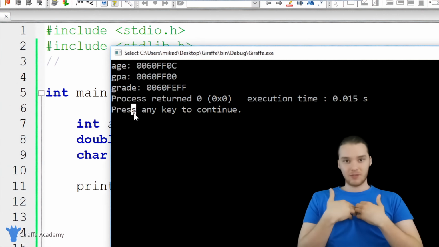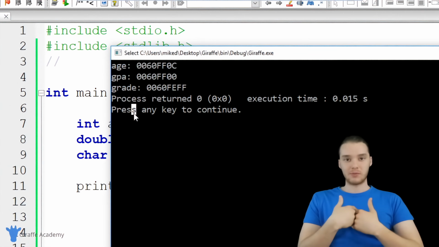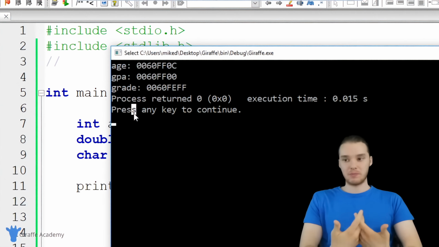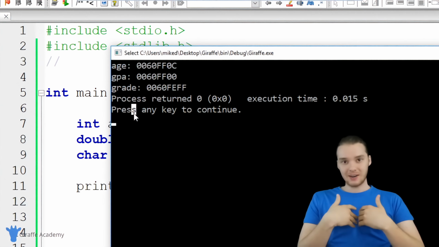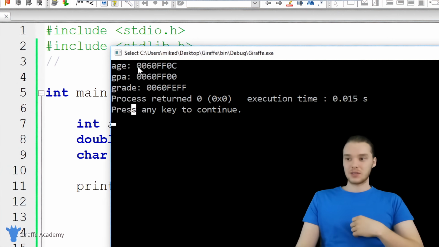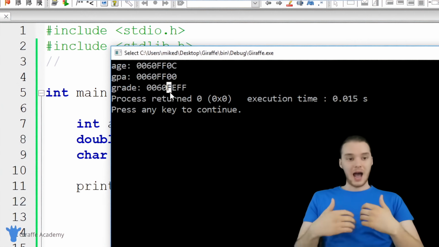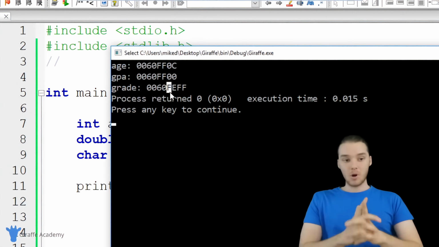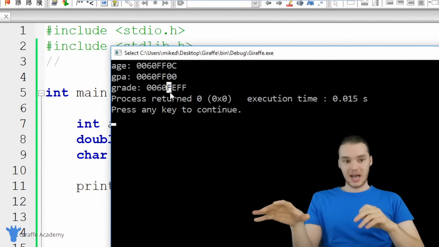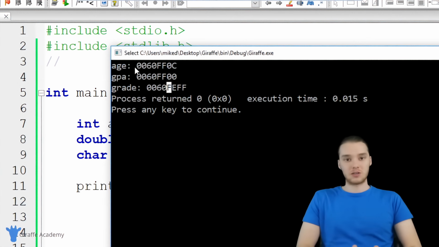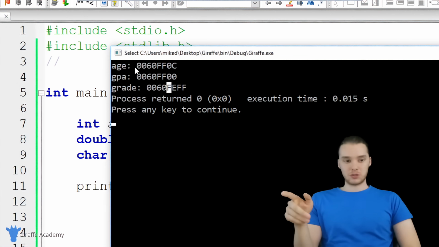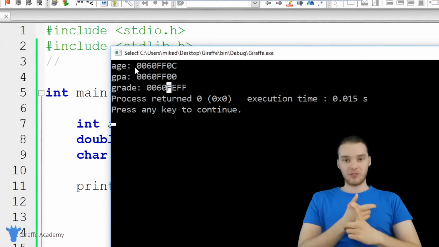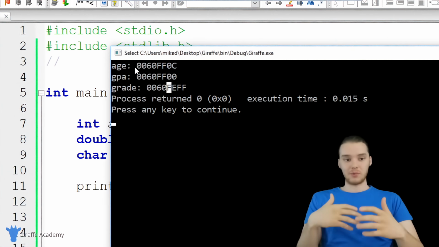When I want to access the information in the variable, I can just refer to the variable's name. So I could say age, or I could say GPA. But when C wants to access the information in the variable, it has to use these addresses. So C would use this address, this address, and this address. I can just use the variable names, and that's why C is awesome, because it allows us to do stuff like that. But when our computer wants to access these values, it has to use these memory addresses. And so that's why these are useful. And when we're programming in C, it can actually be pretty useful to be able to know the actual physical addresses of these certain variables in memory.